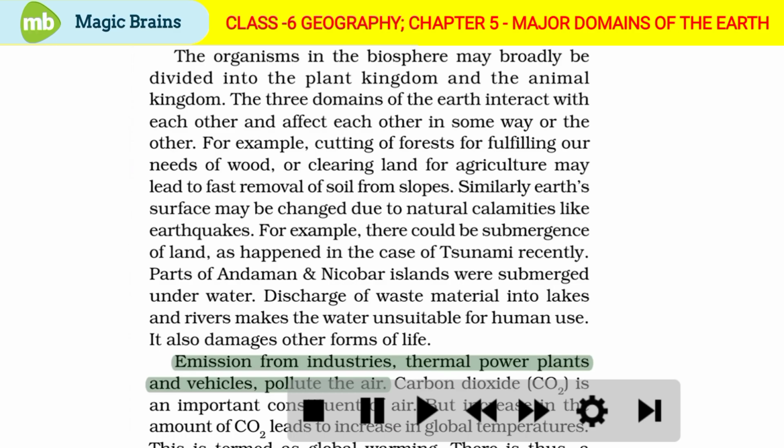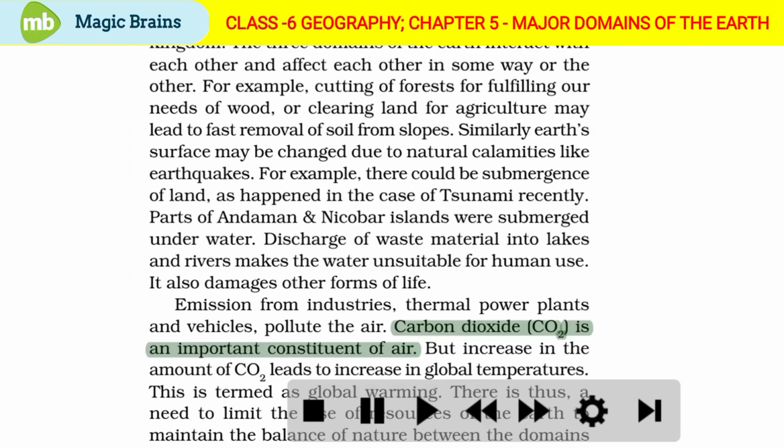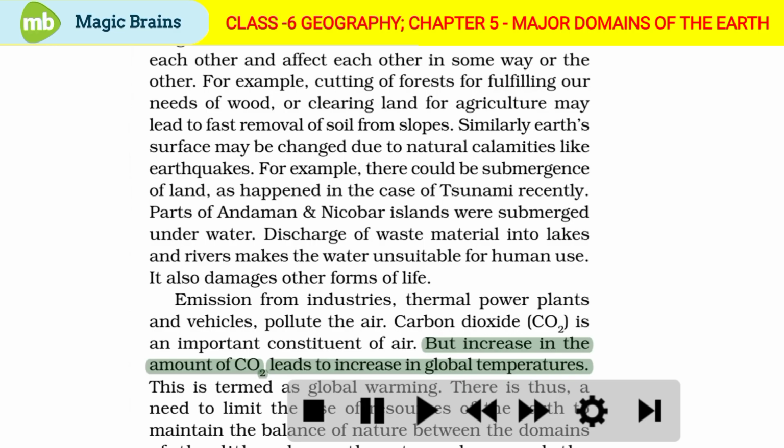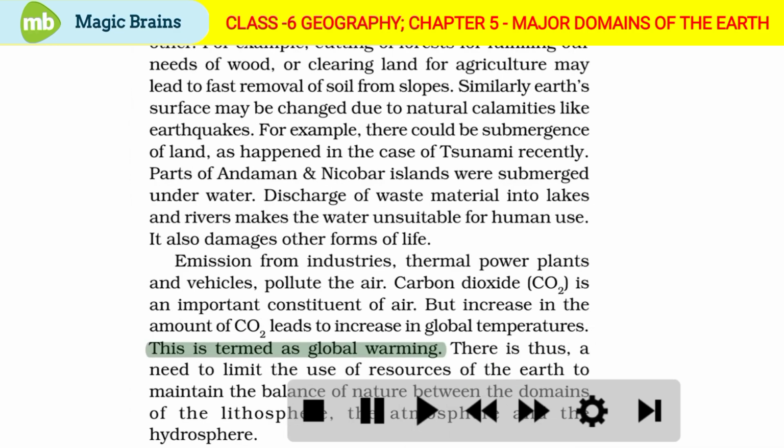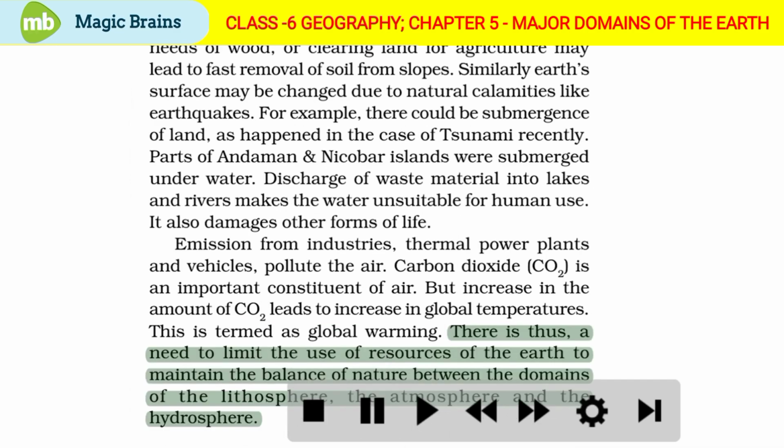Emission from industries, thermal power plants, and vehicles pollute the air. Carbon dioxide, that is CO2, is an important constituent of air. But increase in the amount of CO2 leads to increase in global temperatures. This is termed as global warming. There is thus a need to limit the use of resources of the earth to maintain the balance of nature between the domains of the lithosphere, the atmosphere, and the hydrosphere.